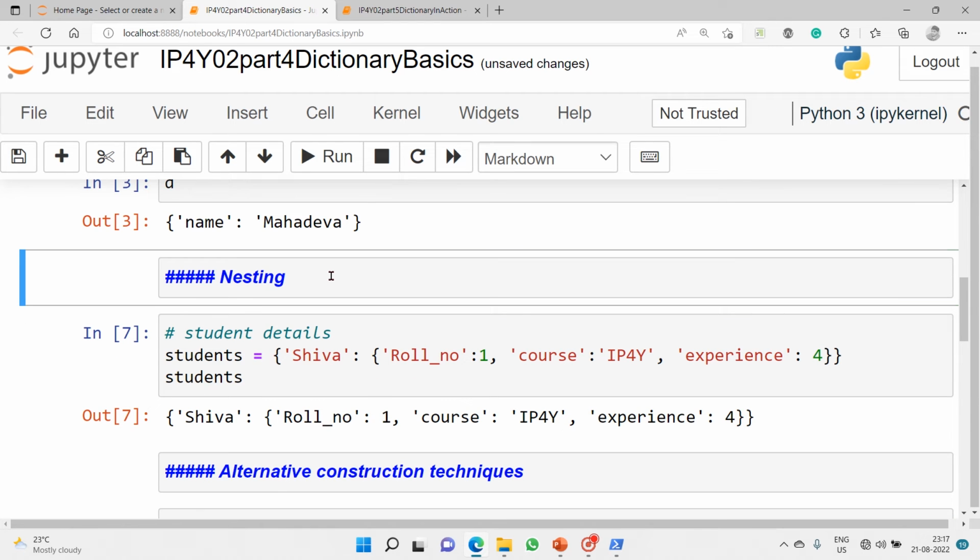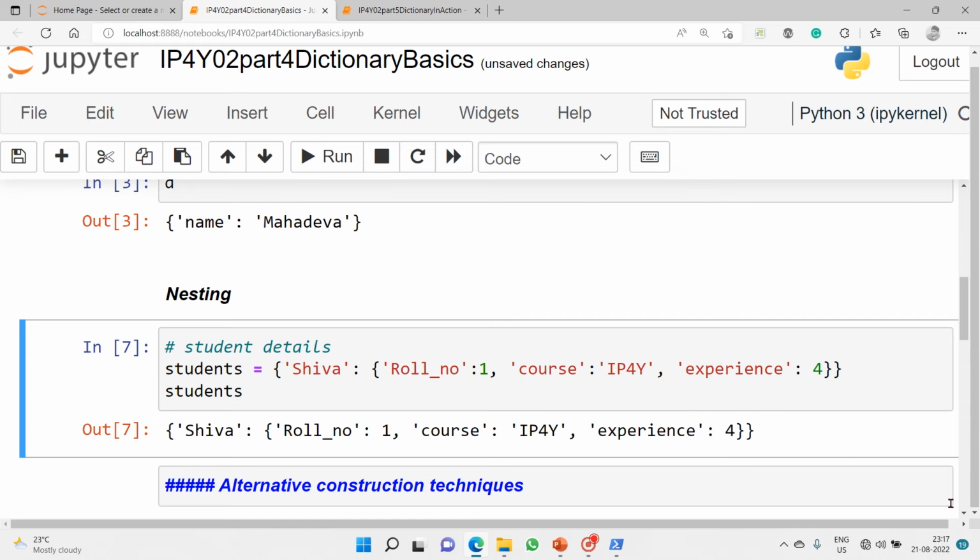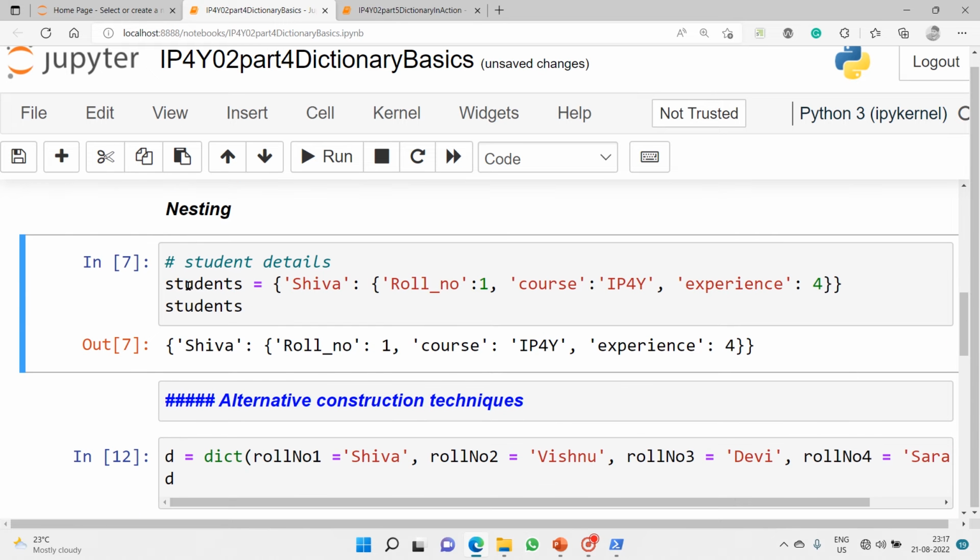So then we will see a nesting example. For nesting, we will take some student details. Shiva is one student in our course. So now I just want to map all the details about Shiva in another dictionary as a value to the key Shiva.